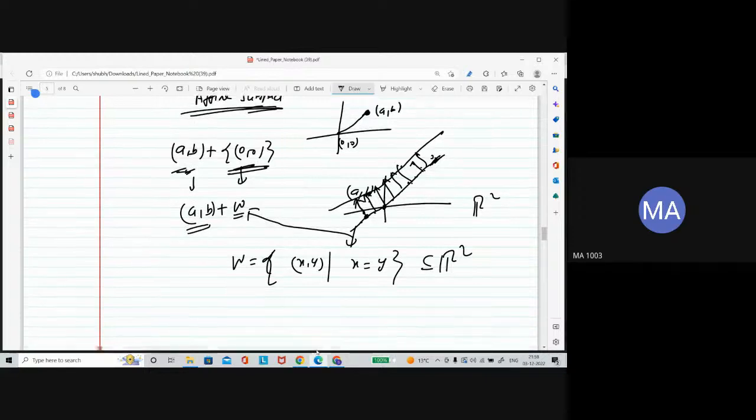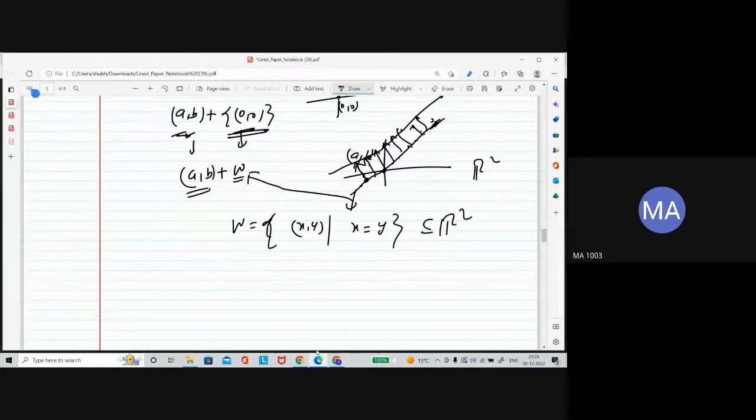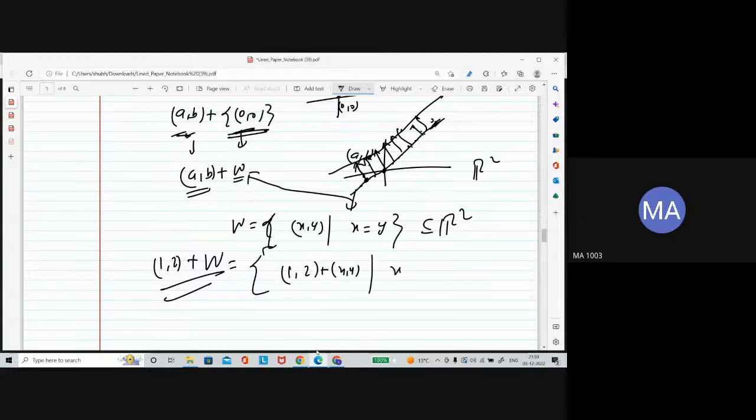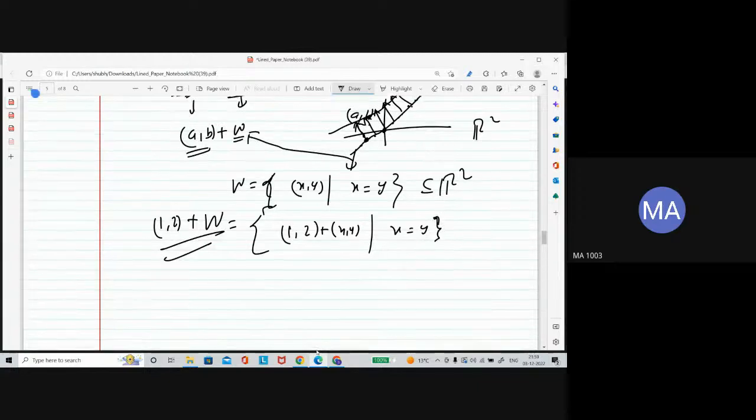Now this is a subspace, and I add a vector to it, let's say (1, 2). So this is a set. How will it look? This is of the form: either you can write it as (x plus 1, y plus 2).